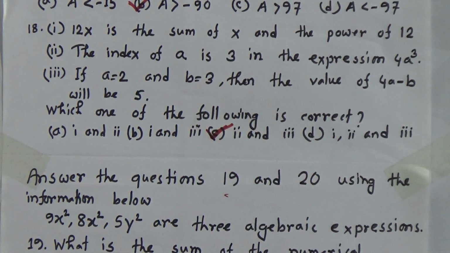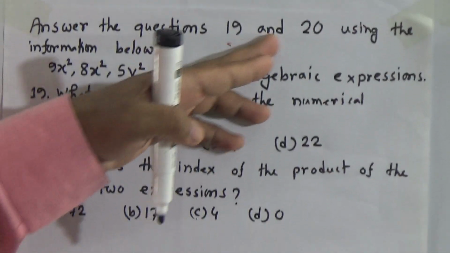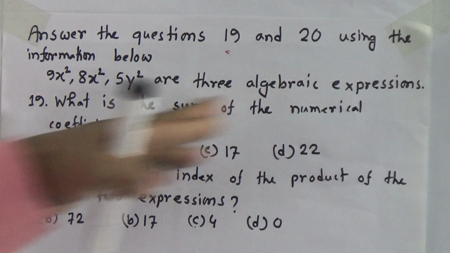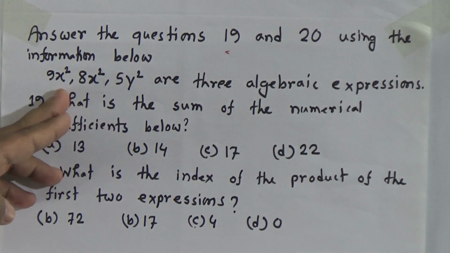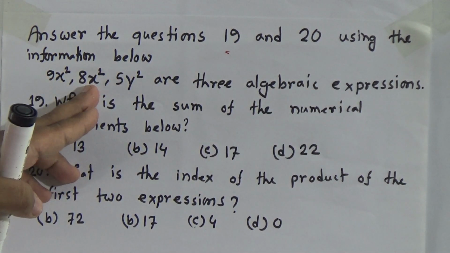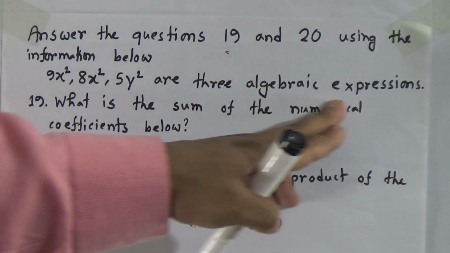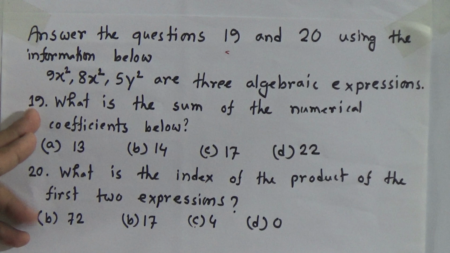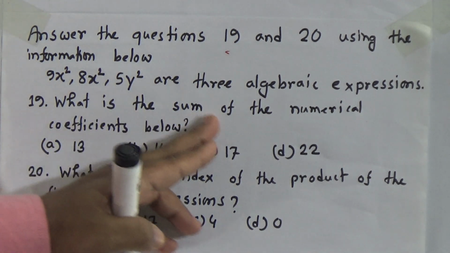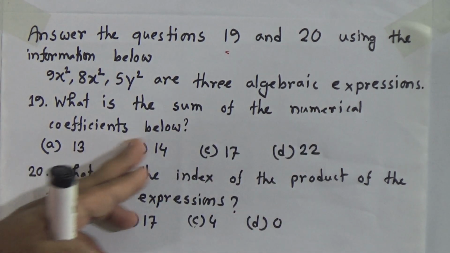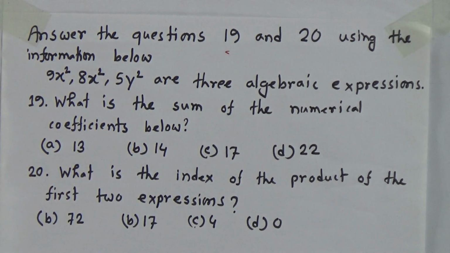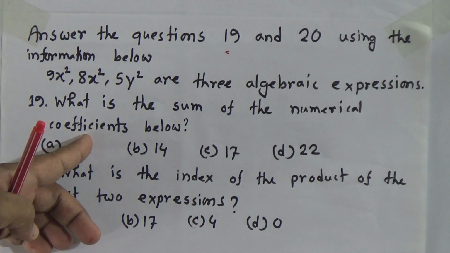Okay. Now students, come to number 19 and 20. Answer questions 19 and 20 using the information below. The information says that 9x square, 8x square, 5y square are 3 algebraic expressions. Number 19: what is the sum of the numerical coefficients? We have to calculate the numerical coefficients sum.